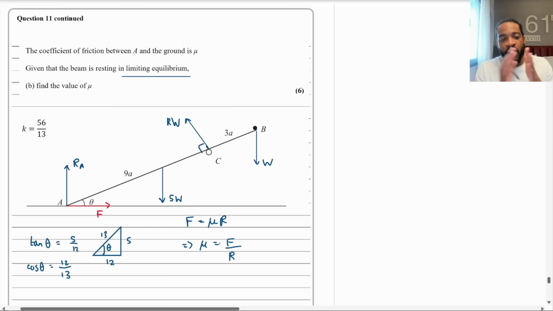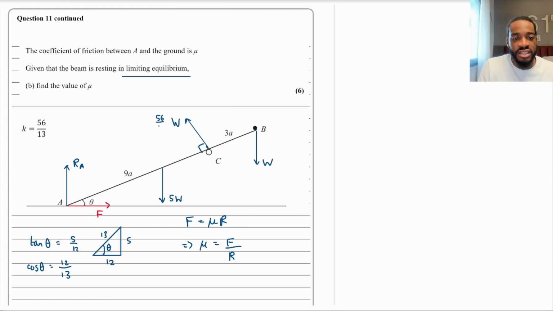So as I said before, I've got a couple of things. I've got the force diagram. Remember, we found out that K equals 56 over 13 in part A, and I've got the trigonometric ratios, okay? So if K equals 56 over 13, I'm going to replace that K with 56 over 13. So I'm going to write 56 over 13 W, okay? Now, we need to resolve. And by the way, the reaction is at A. So I've called the reaction RA, so I should call this RA as well, okay? So we need to figure out friction, we need to figure out reaction. Let's figure out friction first.